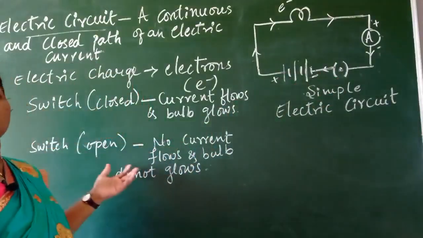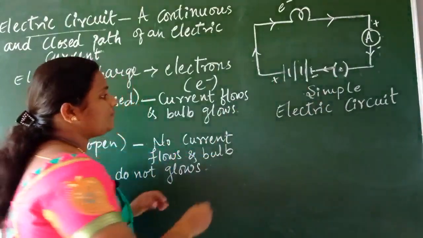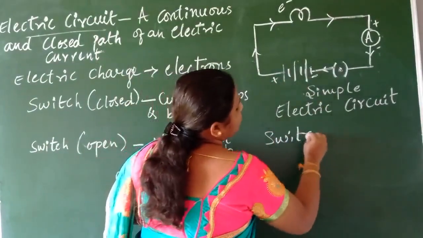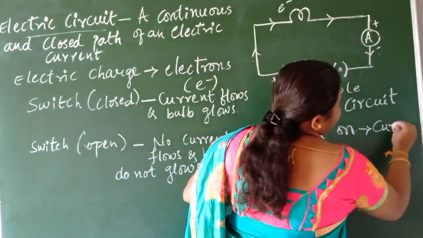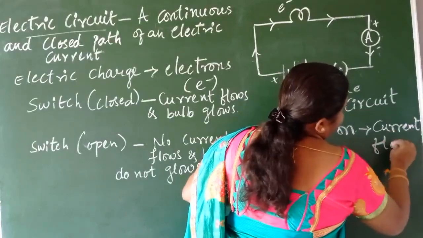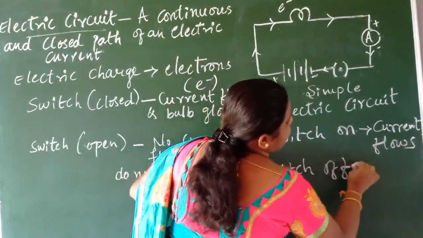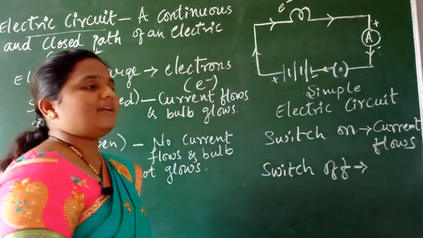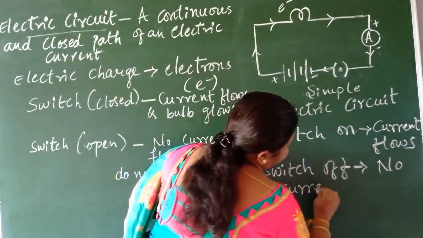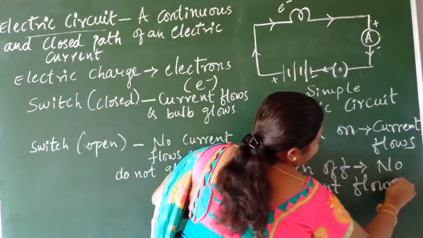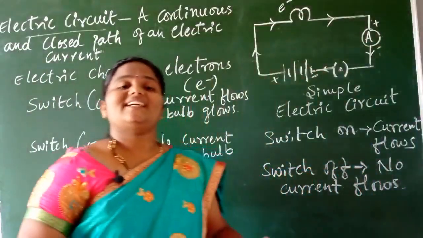And when I say the switch is open, the circuit is broken, means open, means the switch is off. In other terms, switch on means you can find current flows, isn't it? And when the switch is off, what happens? We are making the circuit open. Ultimately, no current flows, isn't it, children? No current flows. So children, I'll show one small model, you can understand that clearly, children.